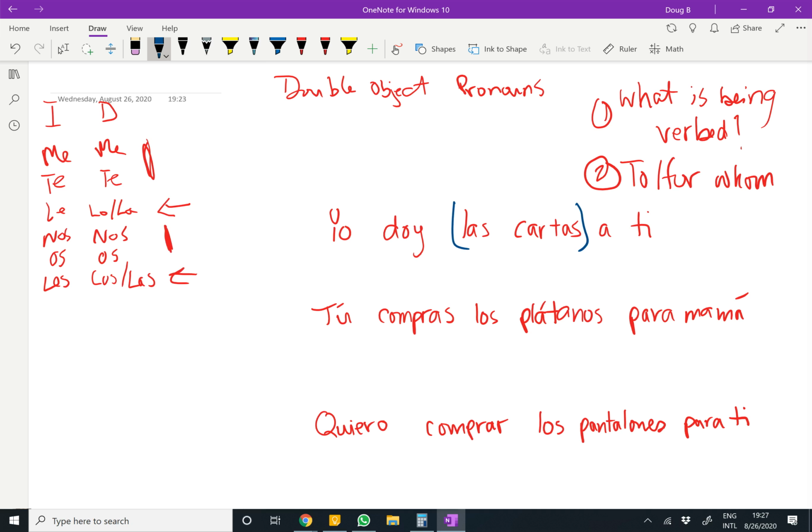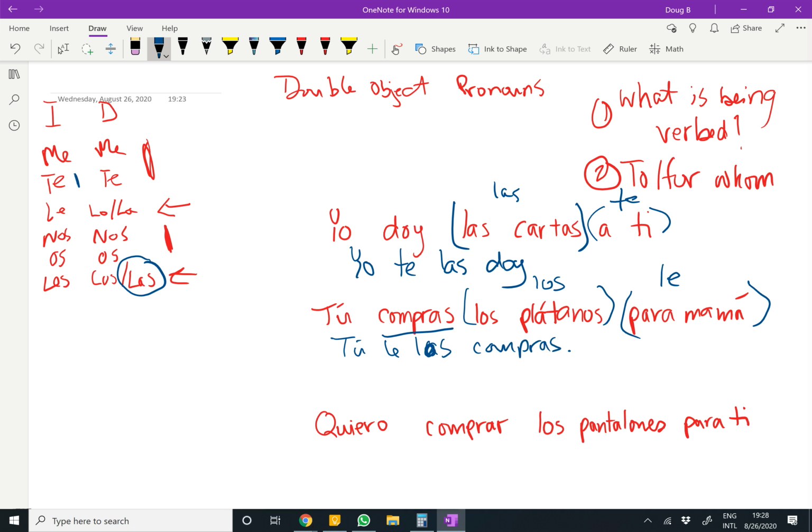Tú compras los plátanos para mamá. So what is being verbed? What's the verb? Our verb is compras. What is being bought? Los plátanos. Los plátanos is the direct object, so that's los. We go over here and we know it's masculine and plural. Para mamá, we have singular, so we know it's going to be le, right? So when we write this, we're going to put the le first. Tú, le, los, not las, sorry, compras.